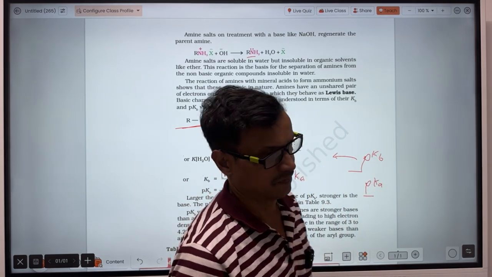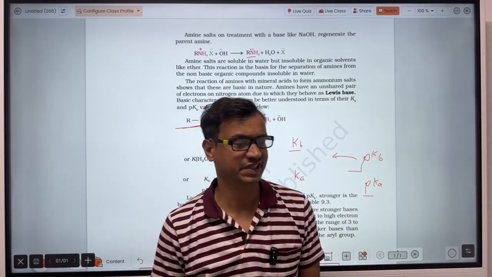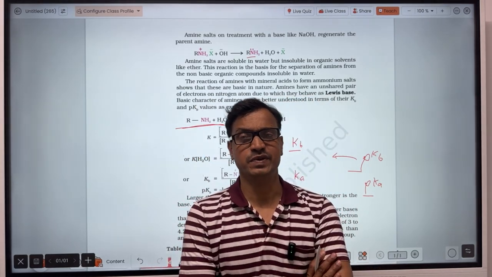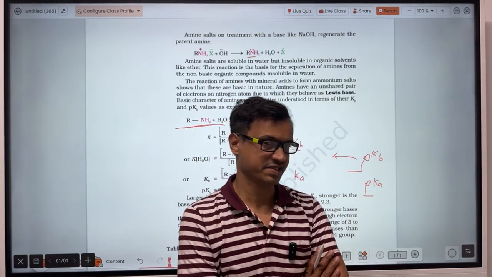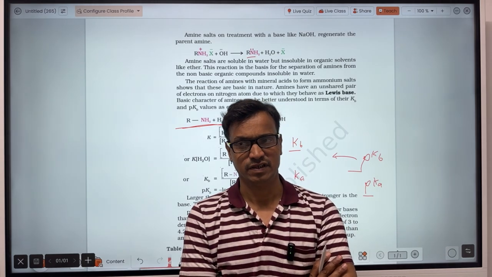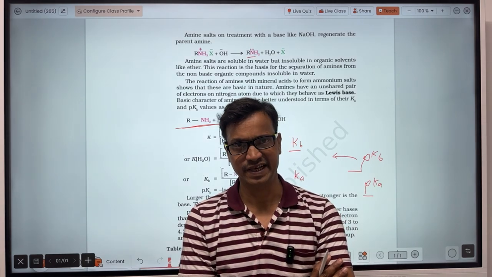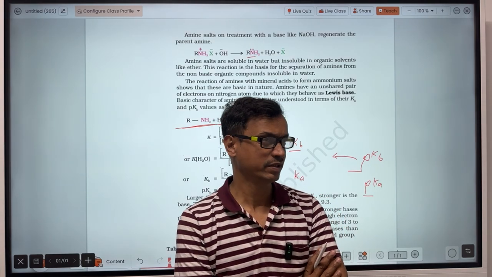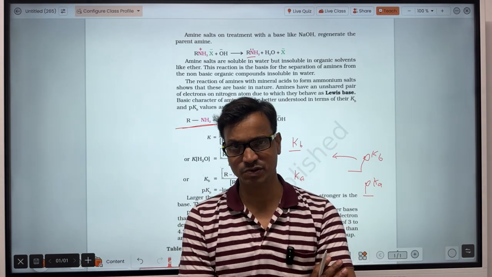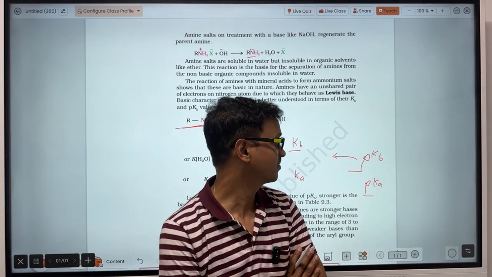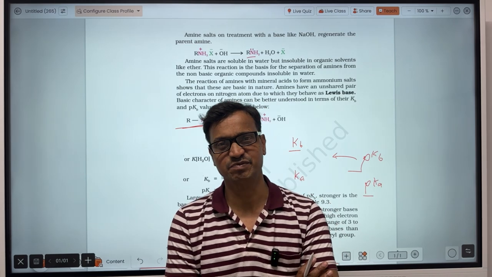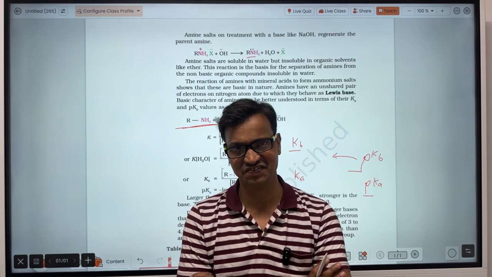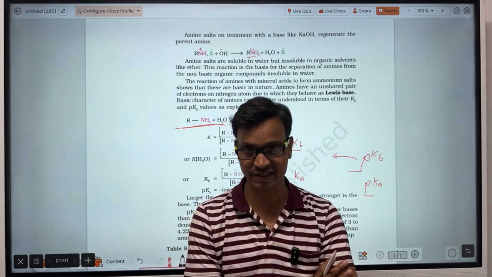That means when you have to find out the basic strength of a particular base, you have to find out its Kb, meaning the dissociation constant of the base. How is that calculated? If you have studied the chapter on equilibrium in class 12th, you will find it out very easily.